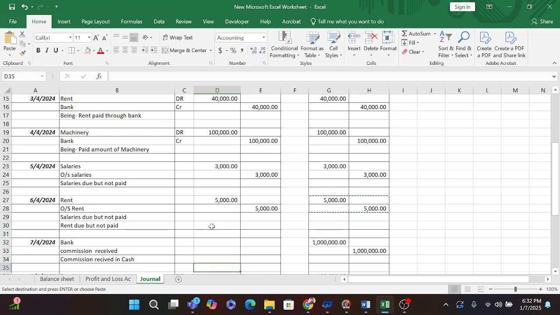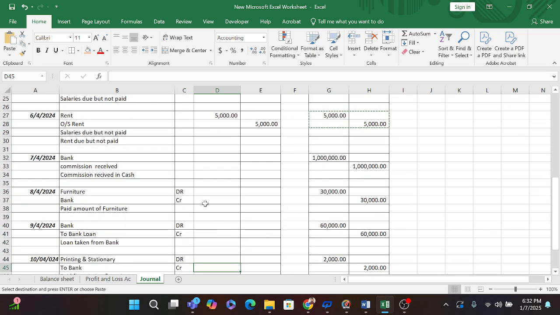So I am going on another entry, that is commission received. Whenever I am receiving the commission, my bank is increasing. Whenever the money is coming, I will debit it, and whenever money is going, I will credit it, because here money is coming, so bank account debit. The reason for increasing the bank is commission received. So I will post this entry, that is 10 lakh rupees.